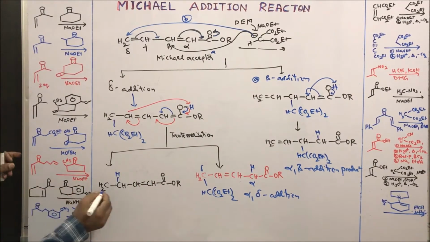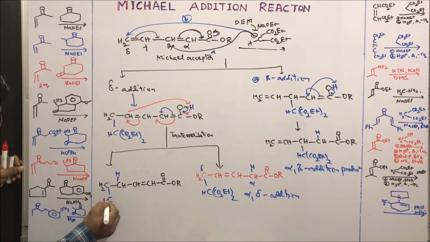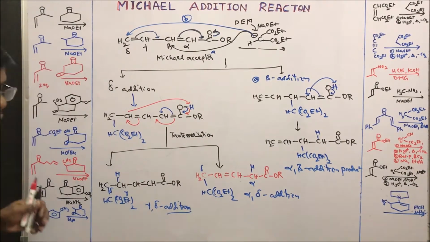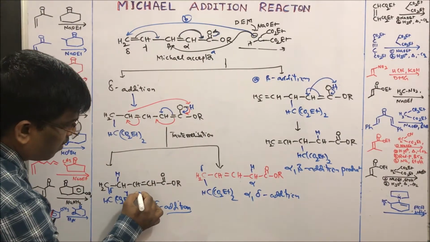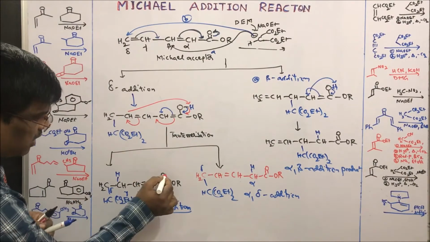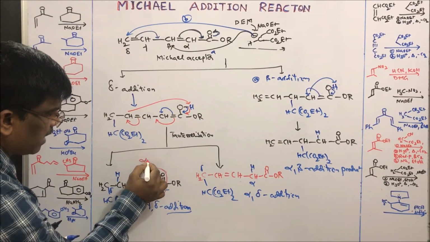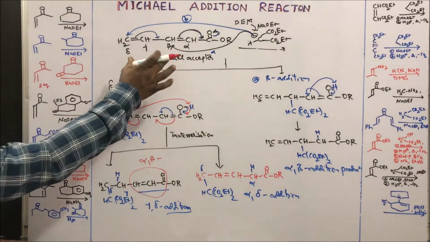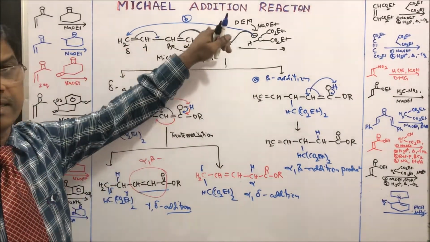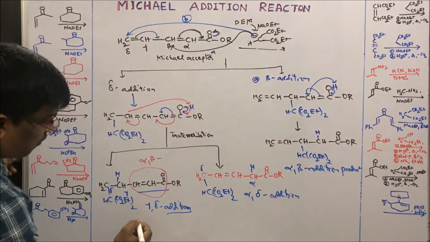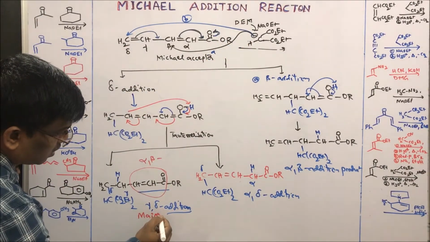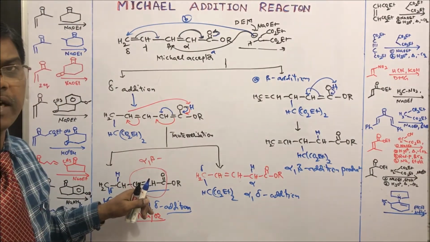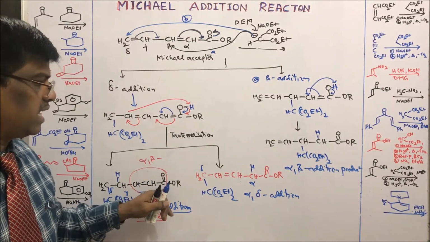This proton is added to the gamma carbon, giving the gamma delta addition product, which is stable because alpha beta unsaturated carbonyl compounds are highly stable. So the compound containing the conjugated double bond ester is going to be formed as the major product, because it is stable, having this alpha beta unsaturated ester or conjugate ester.